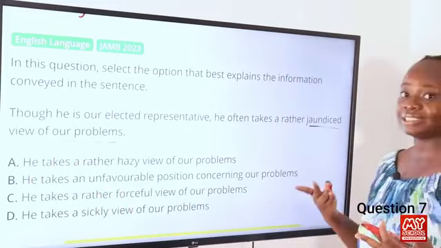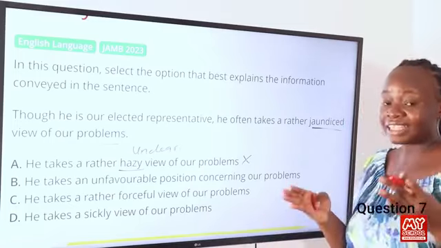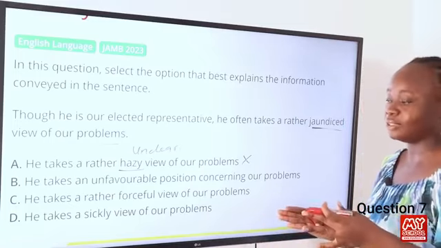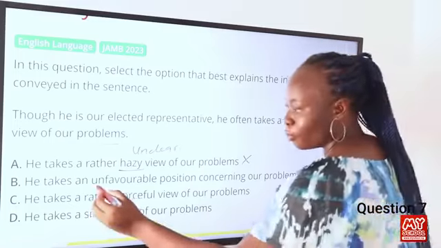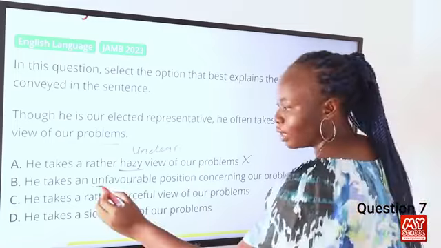So let's look at option A. It takes a rather hazy view of our problems. Hazy in this particular situation means unclear. So you can cancel that out. So for option B, it takes an unfavorable position concerning our problems. So unfavorable is similar to jaundiced because jaundiced means biased and prejudiced. And when you are biased, you are taking a position that does not favor everybody. So unfavorable is similar to jaundiced.